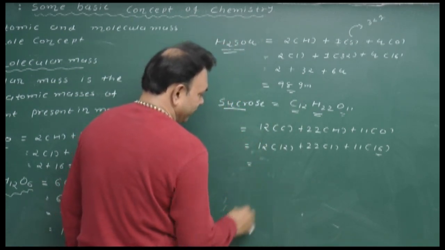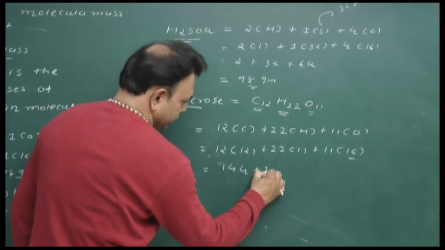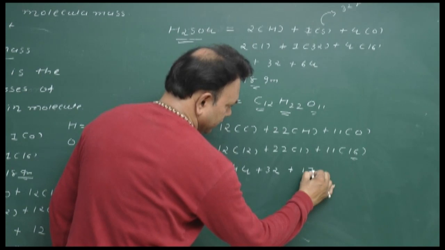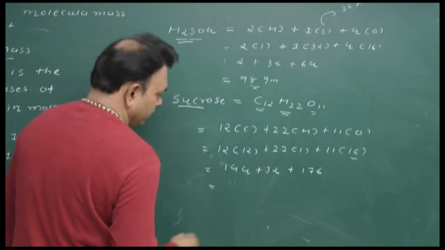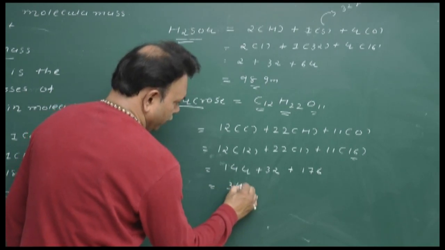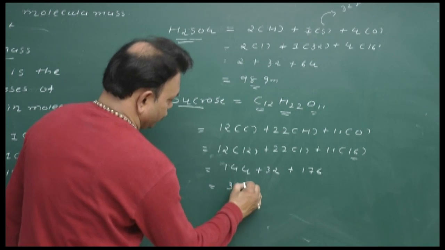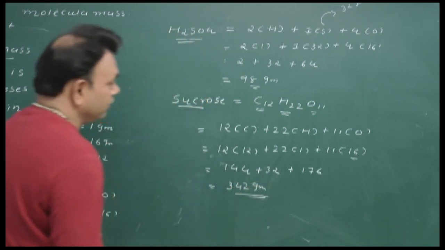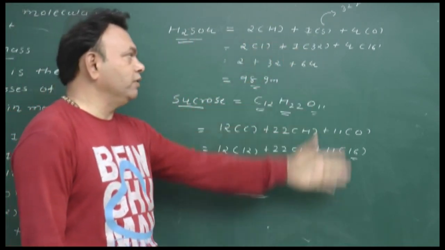So do the multiplication: 144 plus 22 plus 176. And the total addition of this number is going to 342 gram. So we just counting a mass of molecules with the help of atomic mass of the elements.